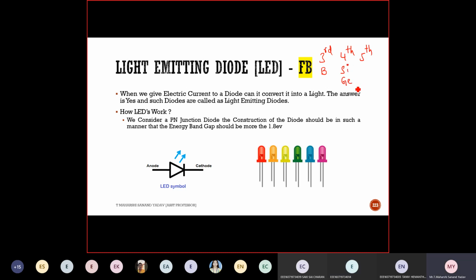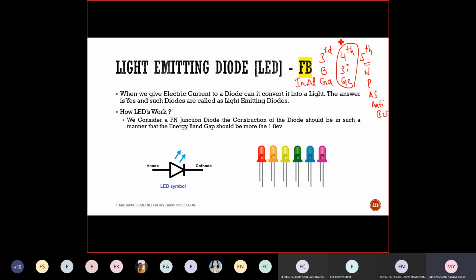Silicon and germanium are semiconductor materials which come under the fourth group. Third group elements: boron, aluminum, gallium, indium, thallium. Next, fifth group: nitrogen, phosphorus, arsenic, antimony, bismuth.